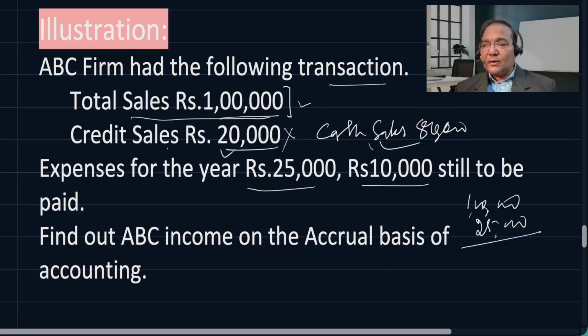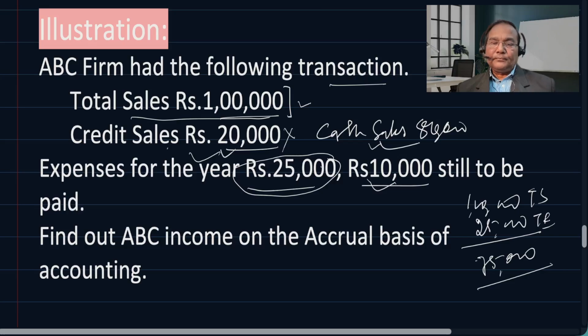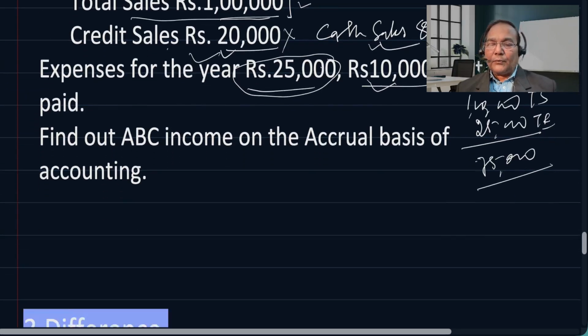Neither cash sales nor credit sales are important to assess the profit. Now, expenses, whether paid or unpaid, is immaterial. But if expenses are incurred, it is to be deducted from the sales. So, total sales, total expenses, we get income or profit, which is 75,000. I hope this is understood. This is accrual basis of accounting.